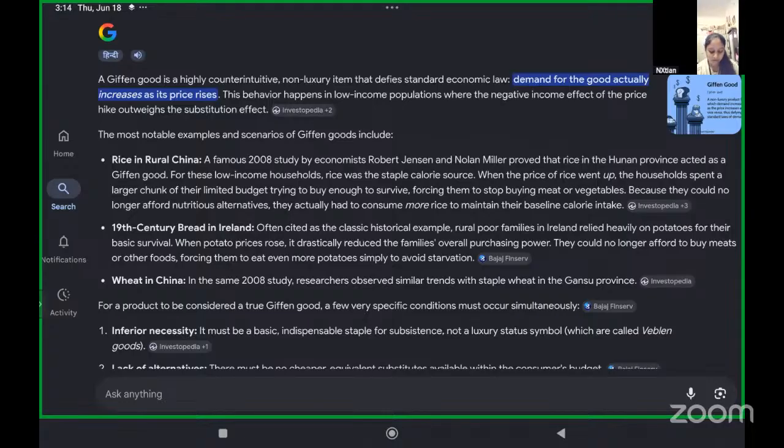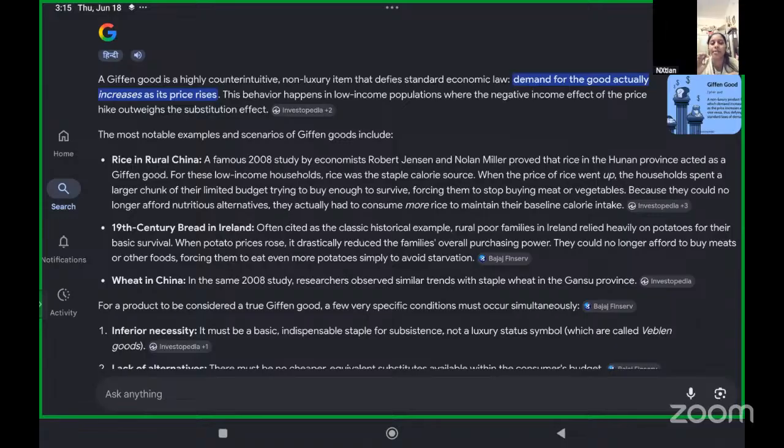In the rural households, they used to consume rice as a major source of calories. So when the prices of rice went up, they spent a larger chunk of their budget to buy enough rice to survive, forcing them to stop buying meat and vegetables.